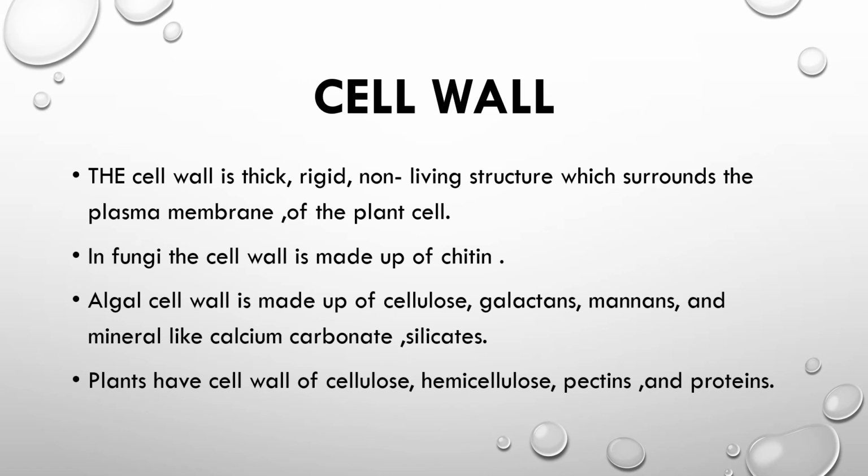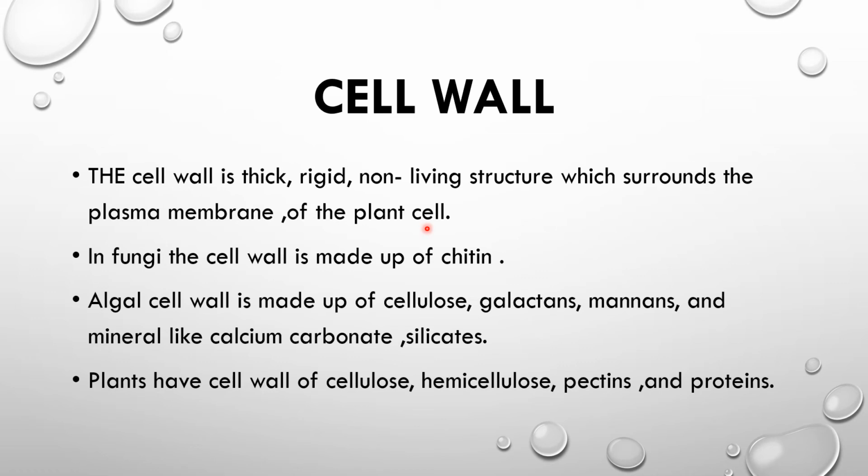After discussing membrane transport, what is passive transport and what is active transport, and how passive transport is simple diffusion and facilitated diffusion, along with the sodium potassium pump, now our next boundary is the cell wall. The cell wall is thick, rigid and non-living. The plasma membrane is living, but the cell wall is non-living, and it surrounds the plasma membrane of the plant cell.